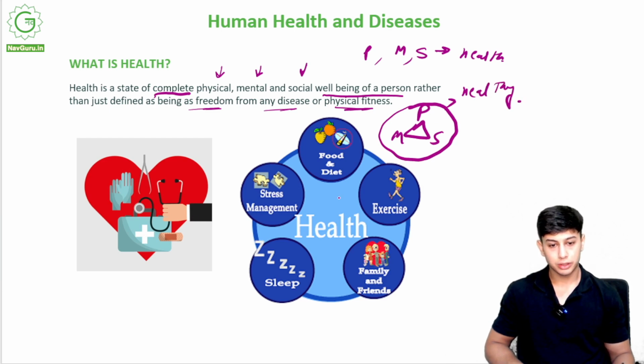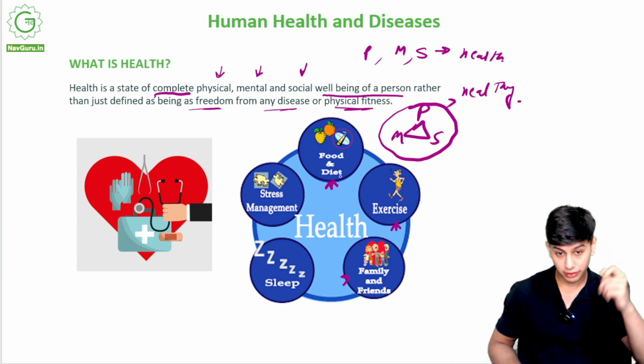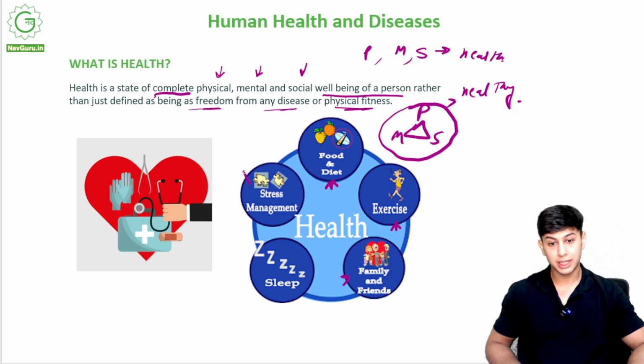You can see over here, health constitutes a lot of things. Family and friends, that refers to your social circle. Exercise, that will help in your physical fitness. Food and diet, if I have a good diet, my body would be well. Stress management, so that I am mentally well. And sleep, if I have good rest, my body would be healthy. If you do all these five, you have a good healthy body, you are healthy.